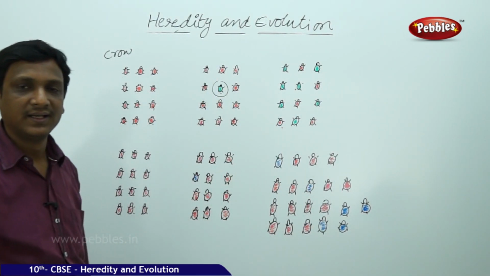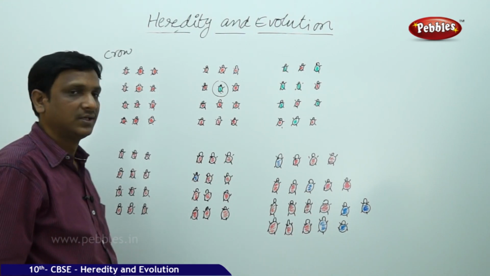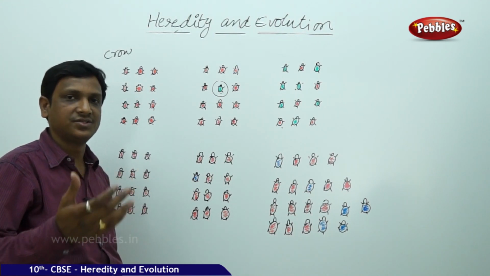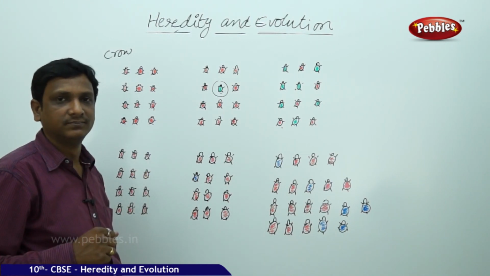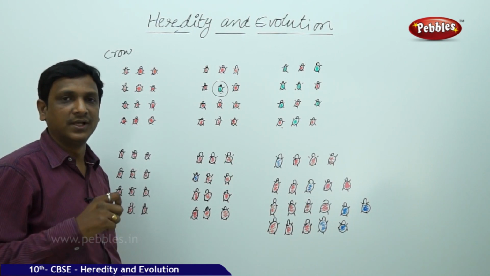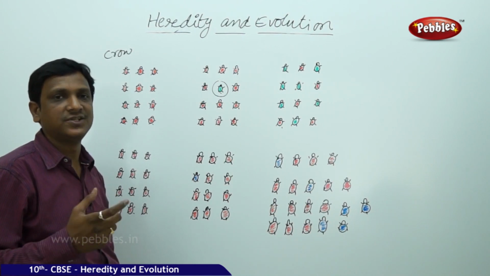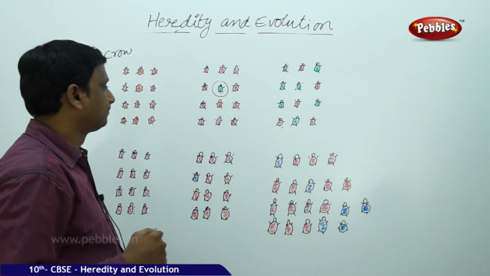You can see that the green color is an advantageous variation for the beetle population. So by the generations on, the green beetle population is more, red beetle population is less. The variation, the green color, benefited the organism. So this is situation 1.